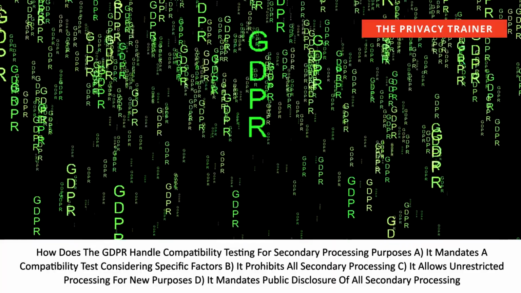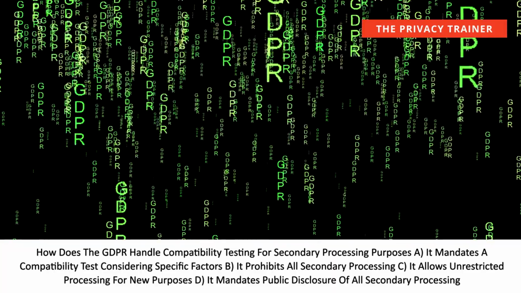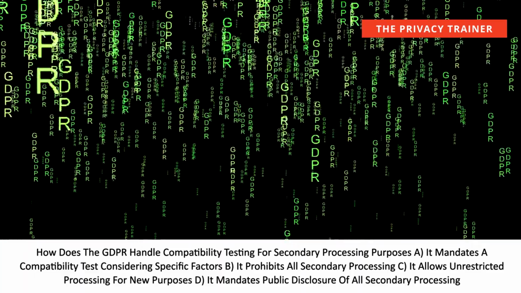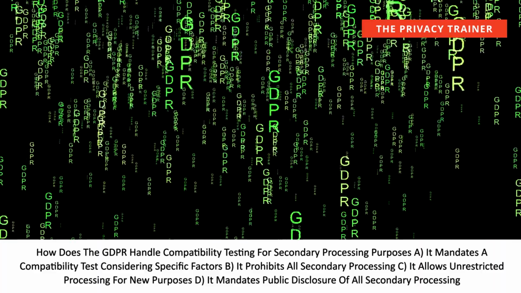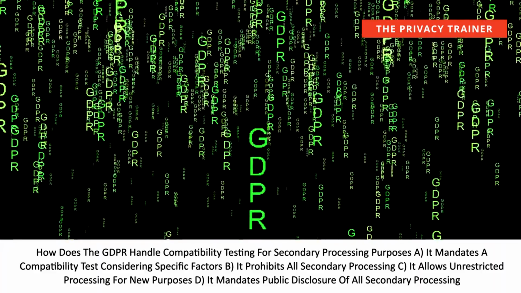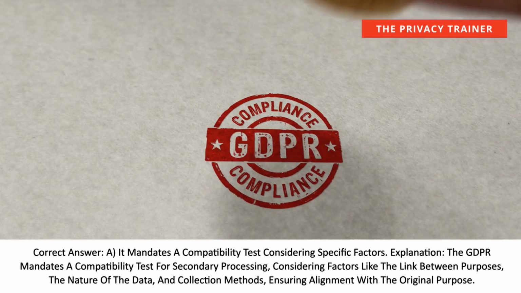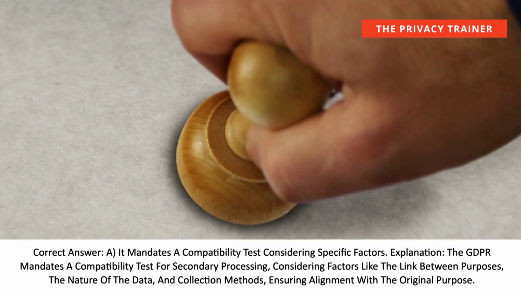A. It mandates a compatibility test considering specific factors. B. It prohibits all secondary processing. C. It allows unrestricted processing for new purposes. D. It mandates public disclosure of all secondary processing. Correct answer: A. It mandates a compatibility test considering specific factors.